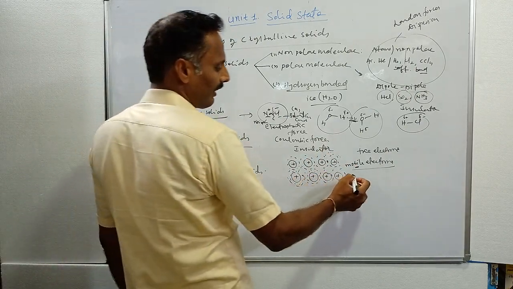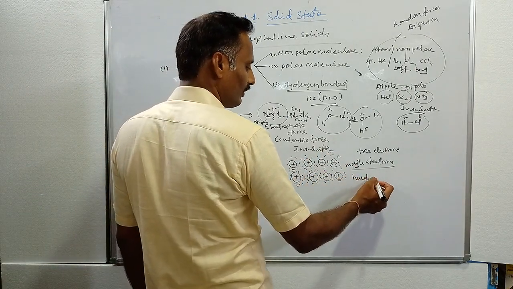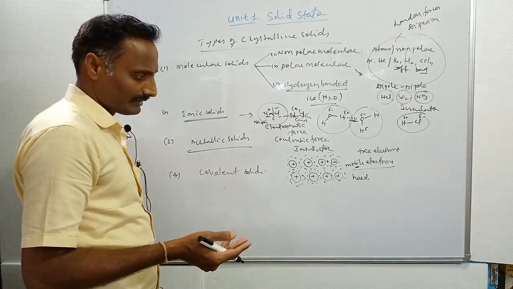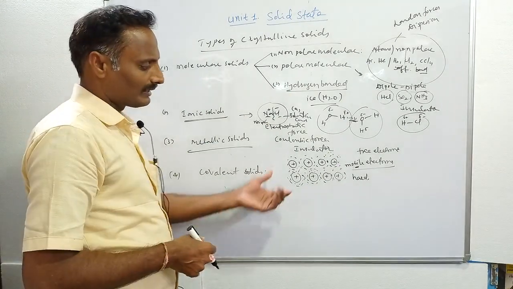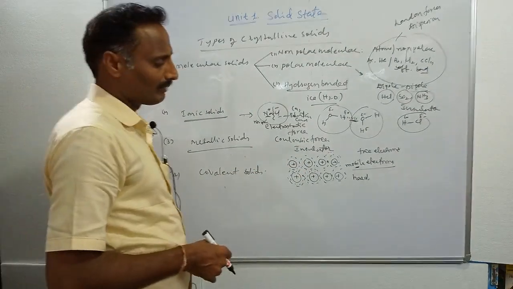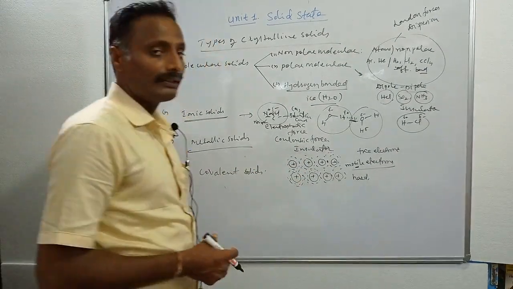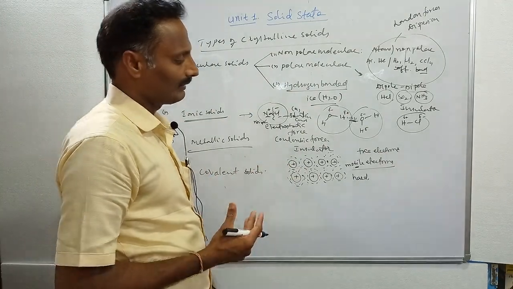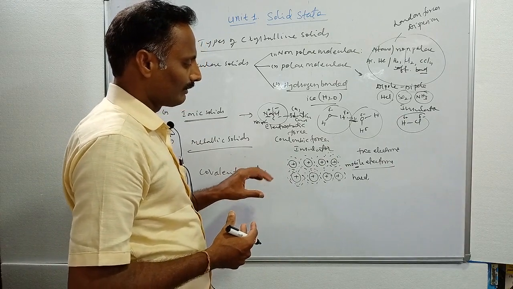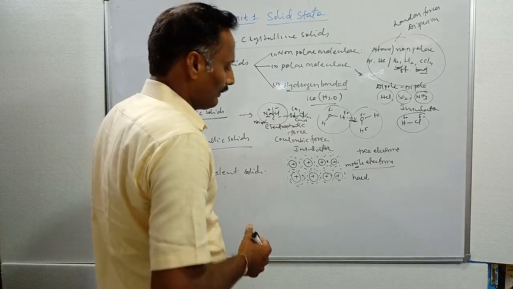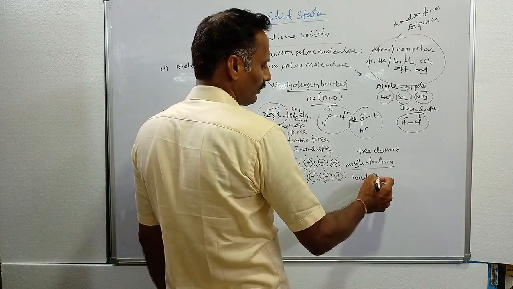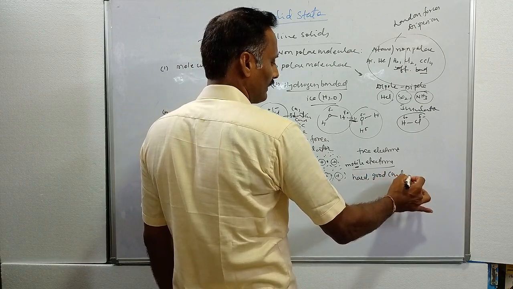And these materials are hard. Depending upon the nature of the material, if you take sodium, potassium, lithium, or cesium, they are soft in nature, and the d-block metals like iron and copper are very hard. It depends upon the nature and structure of the material, and also the number of valence electrons per atom. These characteristics decide whether the metal is hard or soft. Most metals are hard materials, and they are also good conductors of heat and electricity.